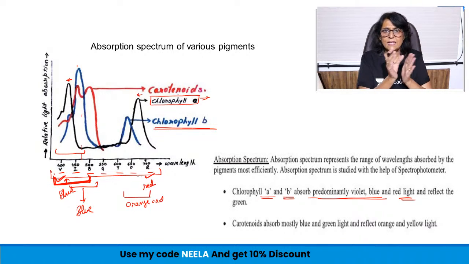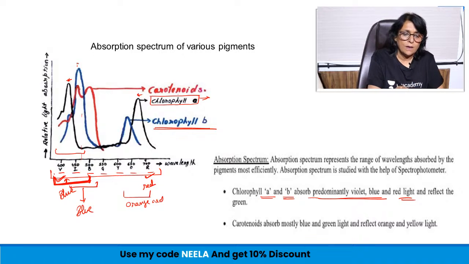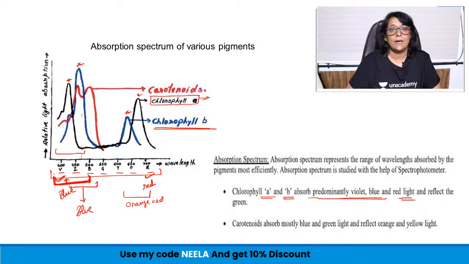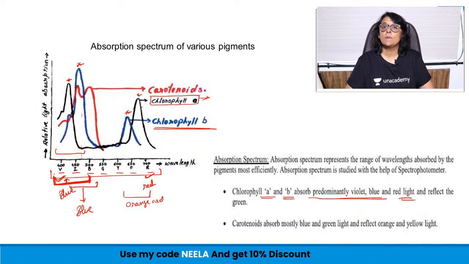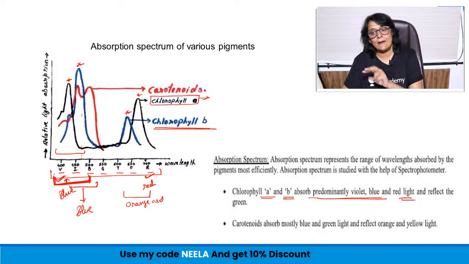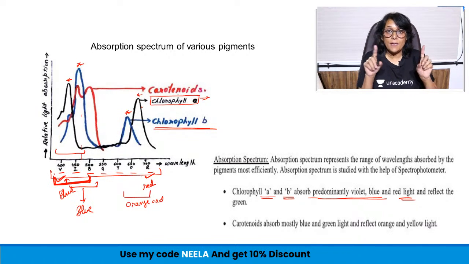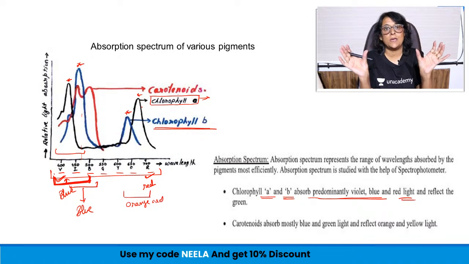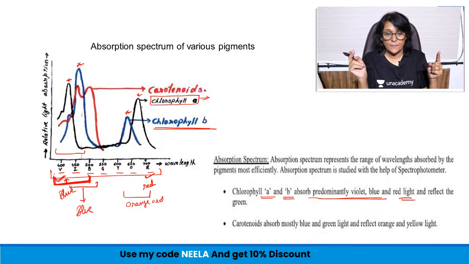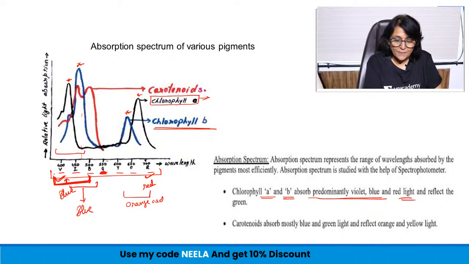There is a slight difference in the peaks which we get, but the band where maximum absorption takes place is pretty much the same. So it is violet blue for both chlorophyll A and B, and red again for chlorophyll A and B. So they are absorbing towards the 2 extremes of VIBGYOR. What about this green?